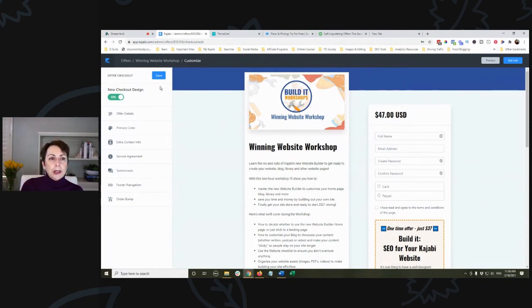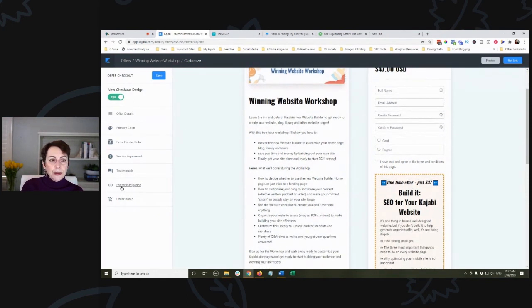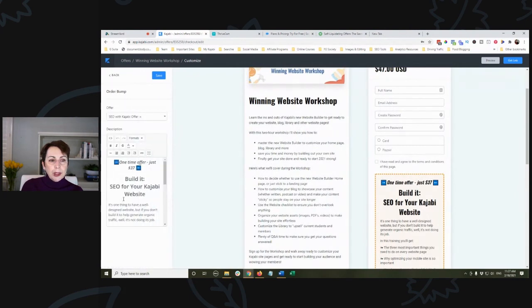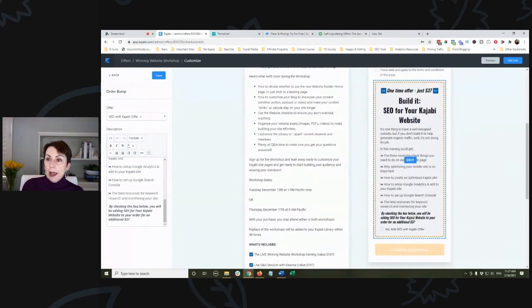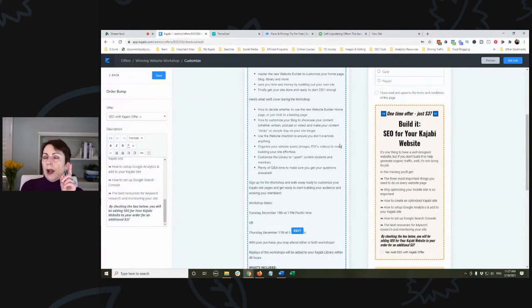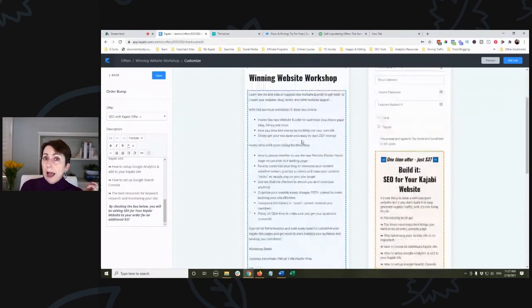And then under my checkout, and you note that I'm using the new checkout design, you see down here, there is the option to add an order bump. So I selected the offer for the order bump, and then I added some text here where I outlined what they were going to get as part of that. The other thing I want to point out too is I'm not using a sales page. Because this is a really low cost offer, I'm sending them directly to a checkout, and then I'm pretty much using the Kajabi checkout as a sales page.